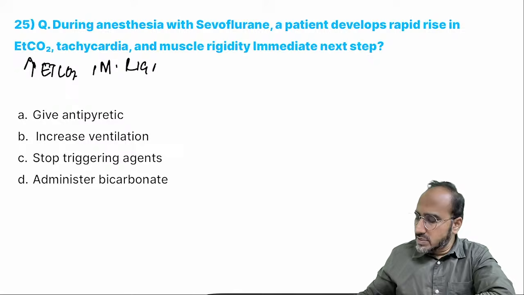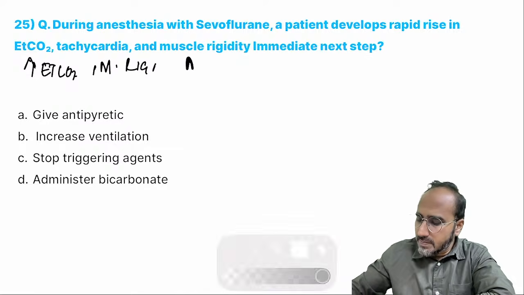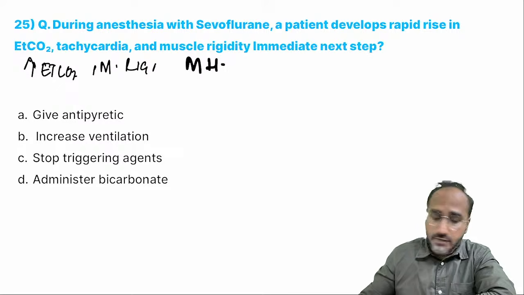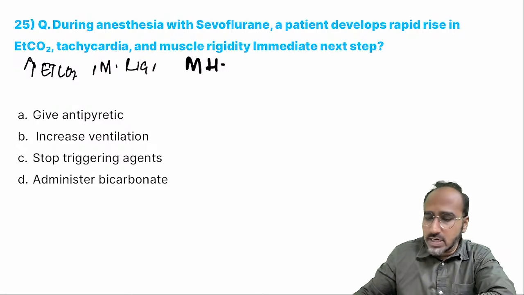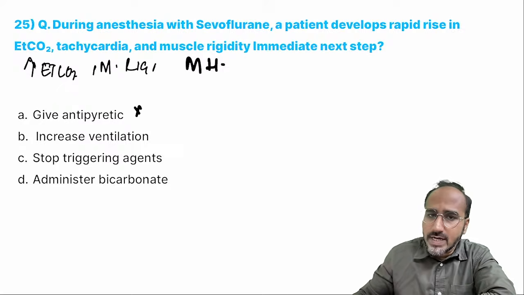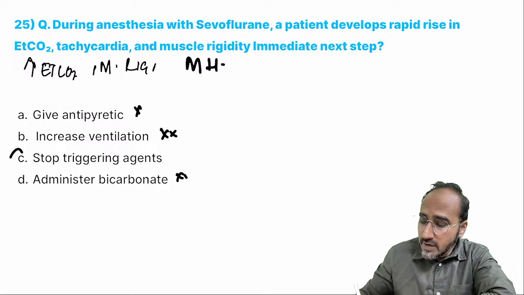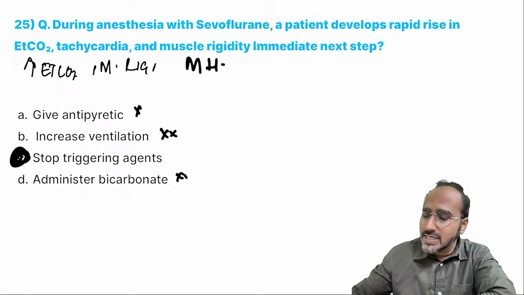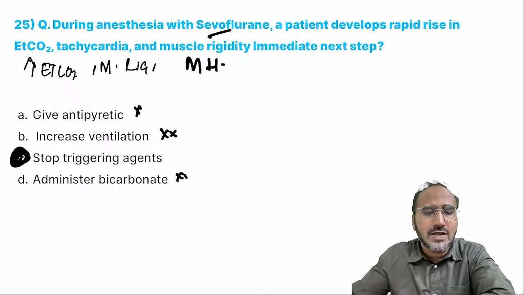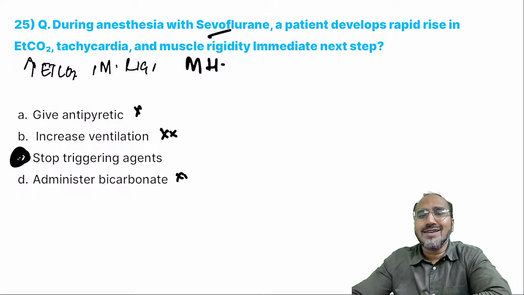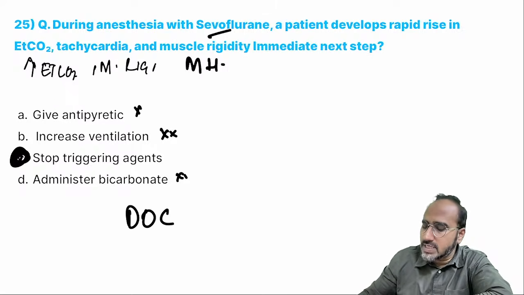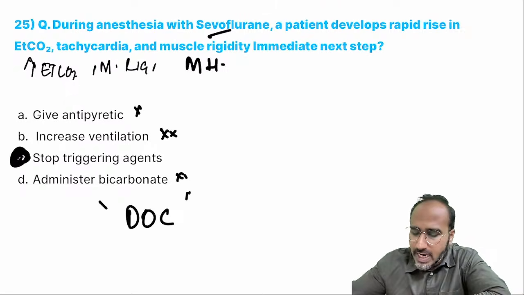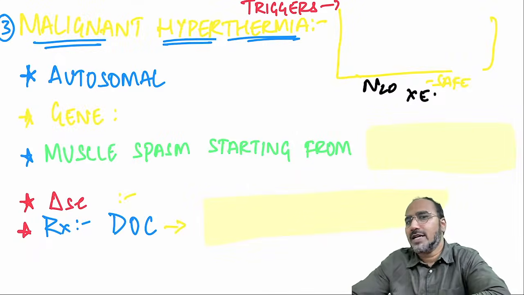It is giving you the diagnosis of malignant hyperthermia. And what is the next best step for managing malignant hyperthermia? You have to give antipyretic, but not the best step. You have to increase the ventilation, not the best step. You have to administer sodium bicarb, not the best step. First is to stop the triggering agent. If sevoflurane is given, stop it and give 100% oxygen. Stop the triggering agent, and then you need to go for the drug of choice for malignant hyperthermia. What is the drug of choice for malignant hyperthermia, guys? IV dantrolene sodium.